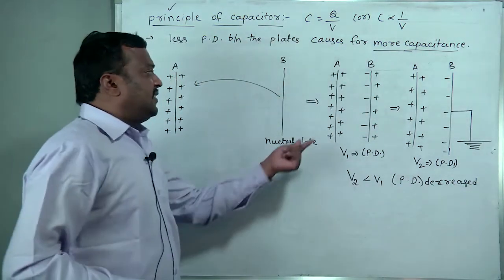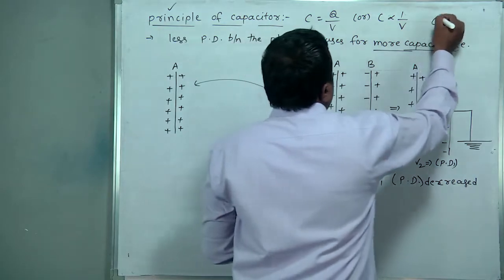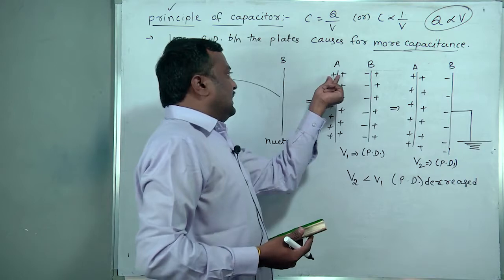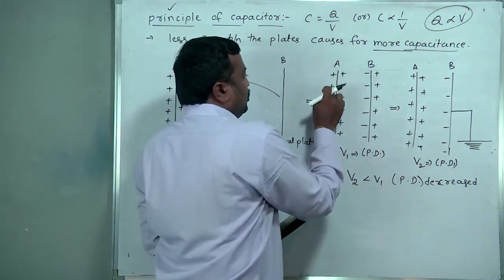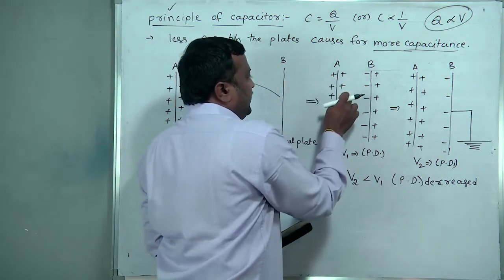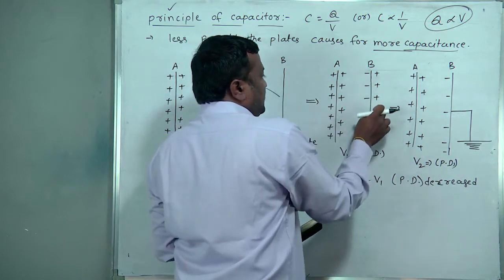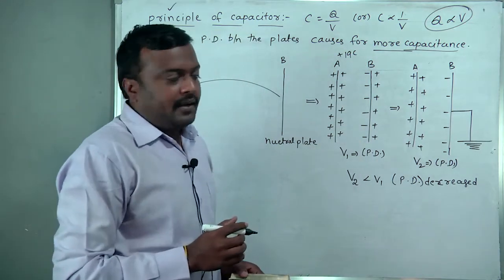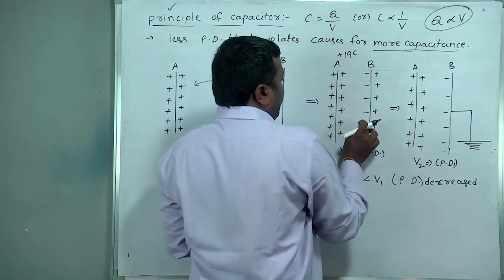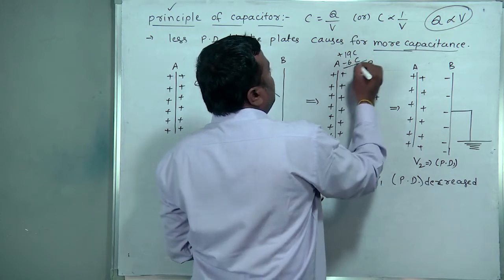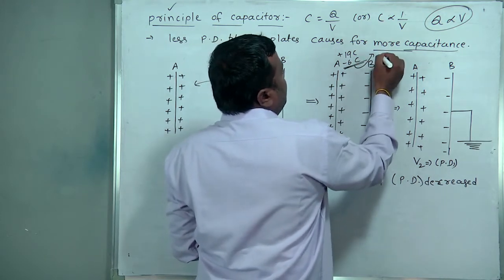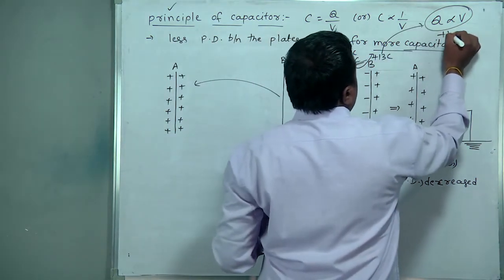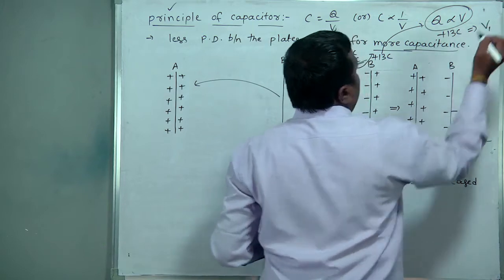How is it decreased? Charges related: Q is proportional to V, as I said. In terms of charge, consider each sign as 1 coulomb. Here there are 19 coulombs of positive charge, and minus 6 coulomb. What is the net charge? 19 minus 6, 13 coulomb is the net charge. Related to this plus 13 coulomb, consider the potential V1.